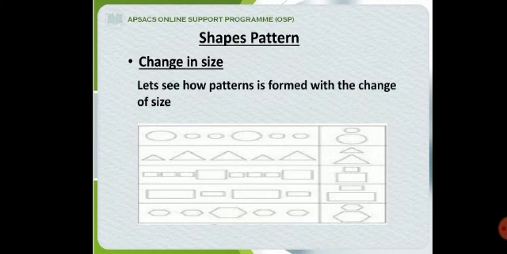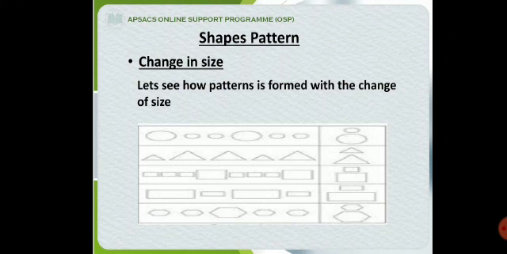Let's do change in size. Let's see how a pattern is formed with the change of size. Have a look at the first example. It is a big circle, then small circle, again big circle, small circle, small circle.